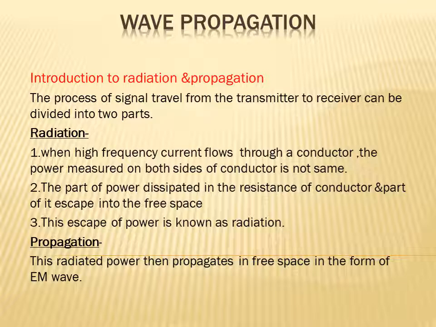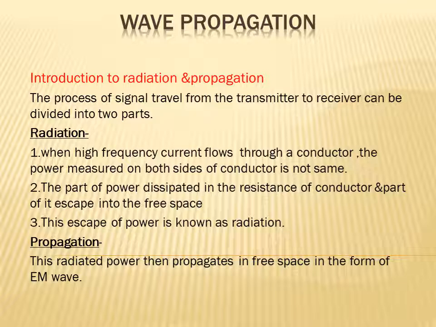In the first chapter we have seen that in between your transmitter and receiver there is a communication channel or communication medium, which is either wired or wireless. For wired, we are using wires, cables, and fiber optic cable.